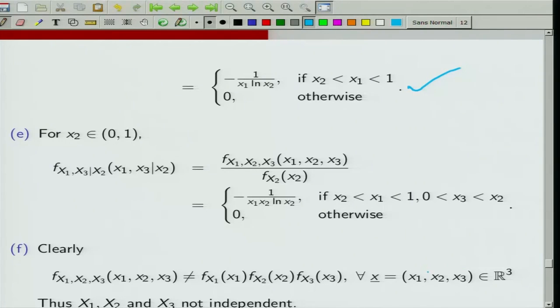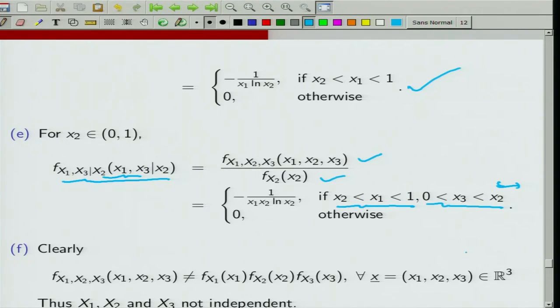Now, let us look at what is the conditional PDF of (x1, x3) given x2. This turns out to be the joint PDF of x1, x2, x3 at this point divided by the marginal of the condition, which is f x2 at x2. Now, here x2 is fixed. So, this turns out to be minus 1 upon x1 x2 log x2 if x2 < x1 < 1, 0 < x3 < x2. I have broken it into two parts because my x2 was fixed.